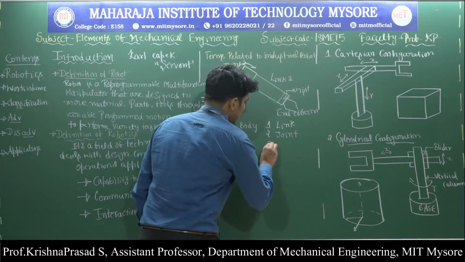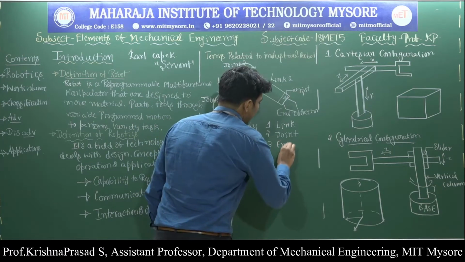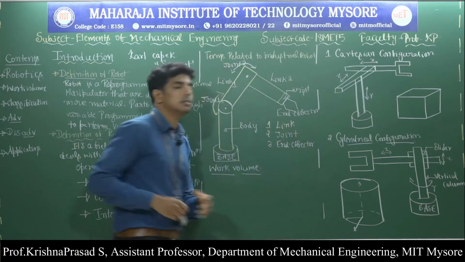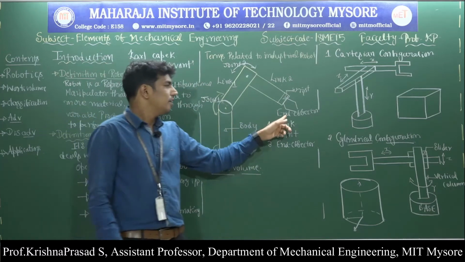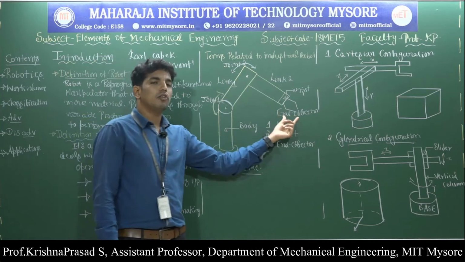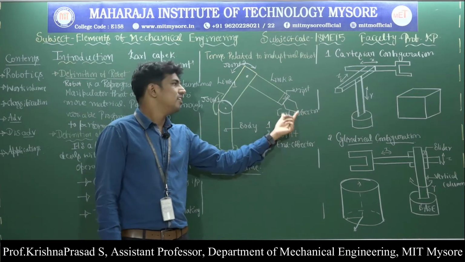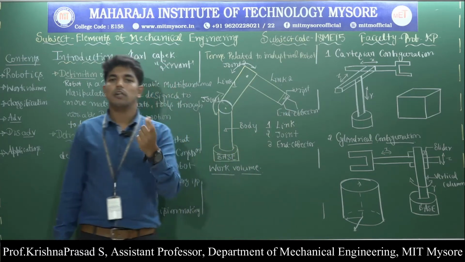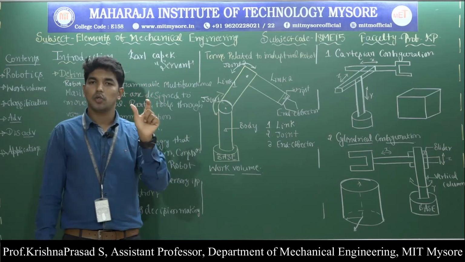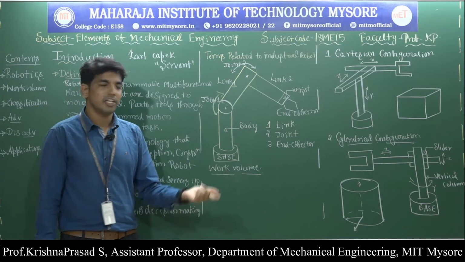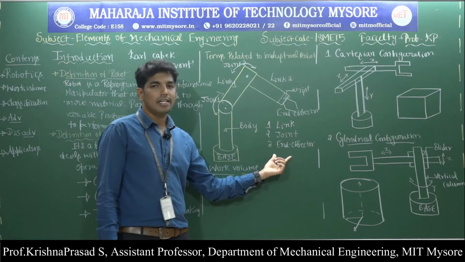Next, third one, end effector. What is meant by the end effector? That is very much important. End effector is a tool or a gripper and it is connected to the end of the robotic arm with the help of the wrist. And this end effector is usually in the form of a hand or a tool in order to perform a variety of tasks based on the application. So this is called the end effector.